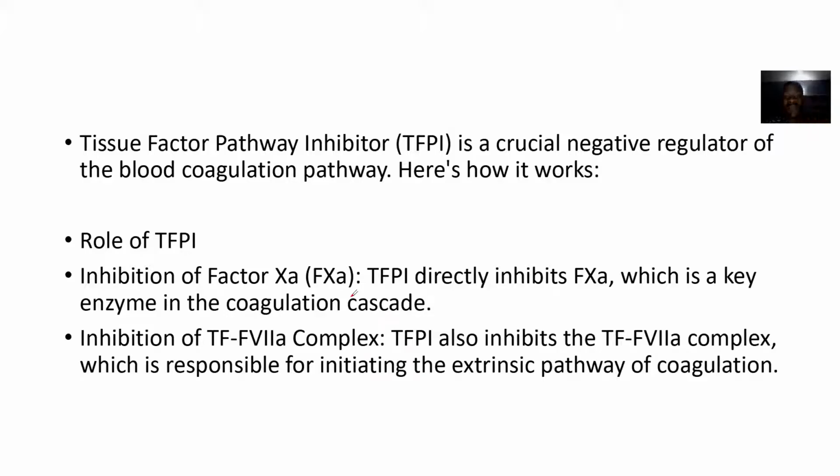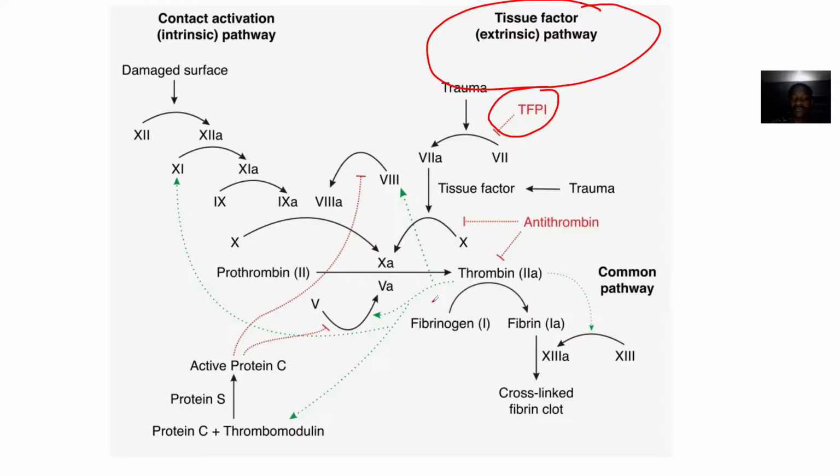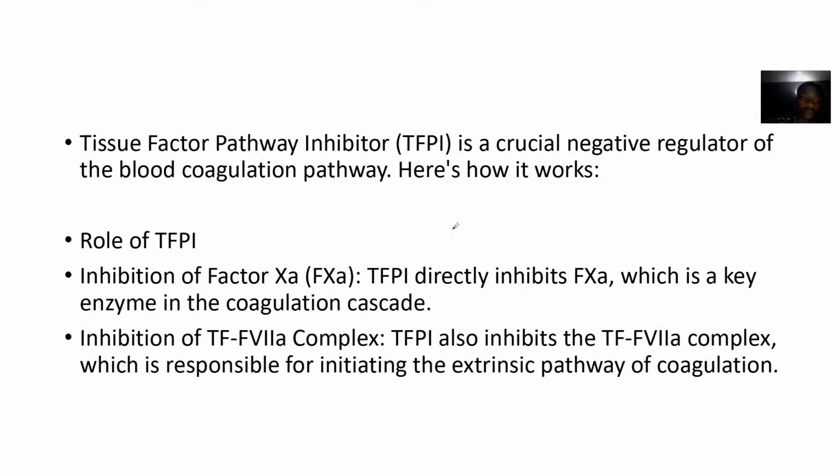It can directly inhibit factor 10, which is a key enzyme in the coagulation cascade. Now, can you see that here? It can also come down to inhibit this middle guy, factor 10. You get? And factor 10 is the factor that is uniting both the intrinsic pathway and the extrinsic pathway. You get? Then there is inhibition of tissue factor,